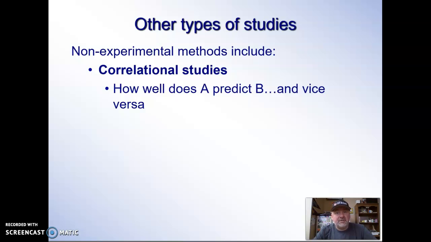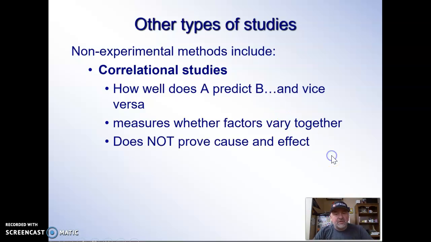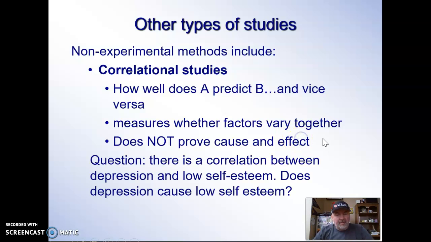I'm going to say this a lot, and Mr. Davis is going to say it a lot too. Correlation does not mean causation. Now, people understand that, but they don't really get it fully. So we're going to talk about that this hour too. It's measuring whether factors vary together. It does not prove cause and effect. In other words, if I know your height, do I know how good you are at basketball? Maybe. Does that prove that height means you're good at basketball? No. I've known some tall people who could barely walk. So we'll talk about that coming up.